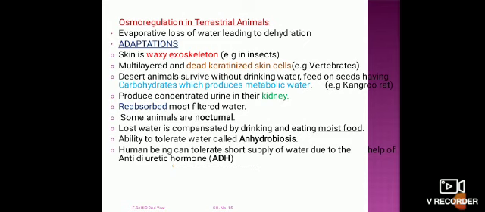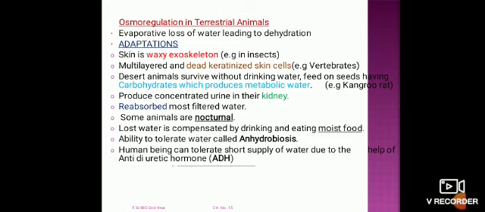These adaptations, some are related to the skin, some are behavioral or metabolic adaptations. They also bring some change in the nutritional requirement.